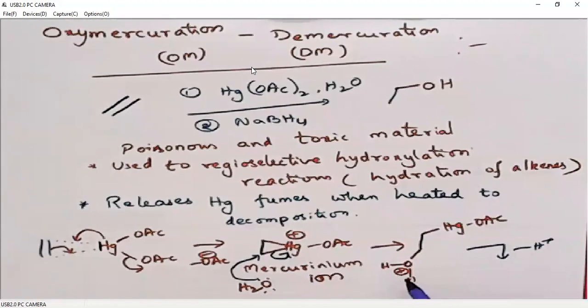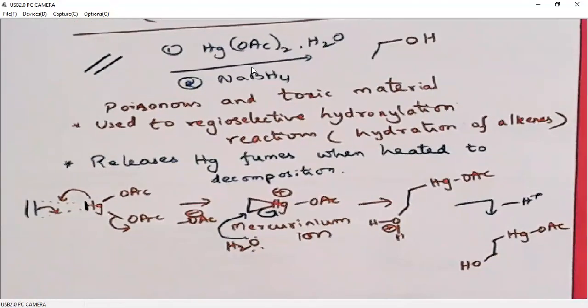When we take out a proton from here, it generates Hg, OAc, and then OH. Then this compound can be reduced with sodium borohydride. So sodium borohydride reduction will remove this mercuric salt, and we will add a proton here. Oh, sorry, hydride ion here. So this is the overall reaction.